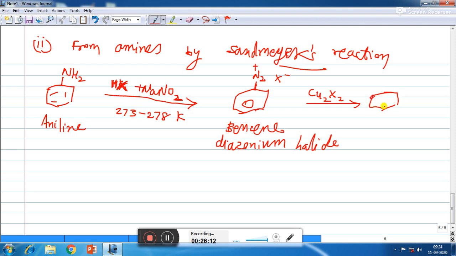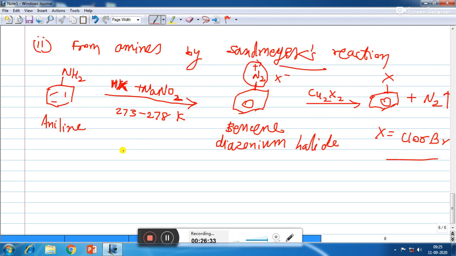So in that case we will get the corresponding haloarene, and N2 will form nitrogen gas. So here X may be Cl or Br. This reaction is called Sandmeyer reaction. It occurs in two steps.